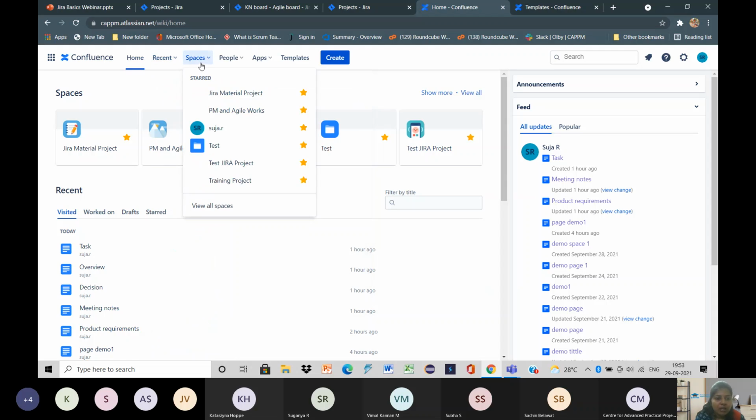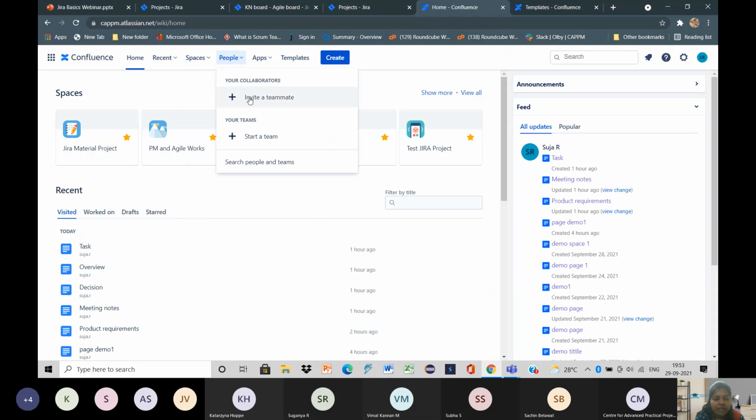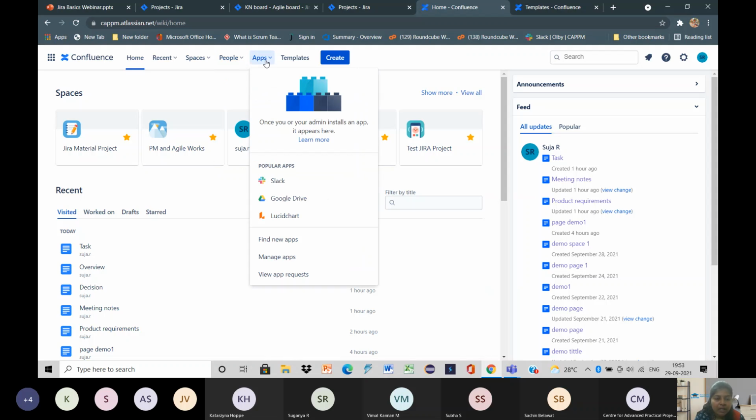We have spaces, where we can view spaces and also create a space. Then we have the people option, where we can invite people and start a team. Same as Jira software, we have apps, where we can add existing apps and also find new apps from the marketplace. And finally we have templates.